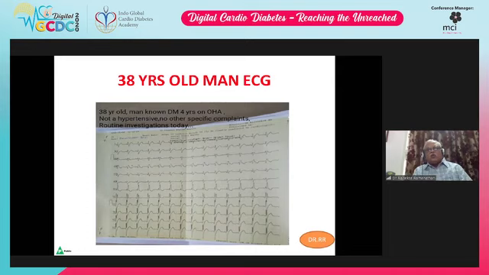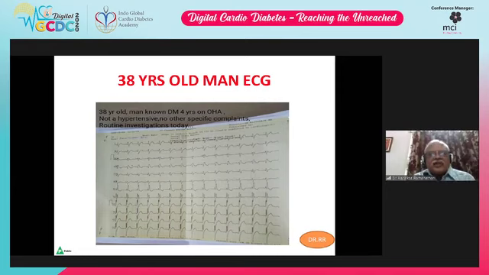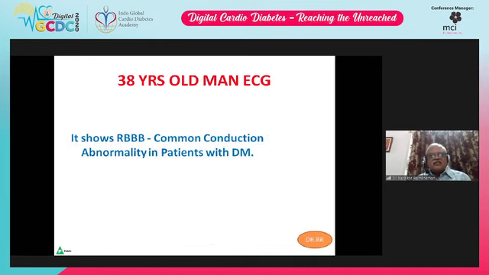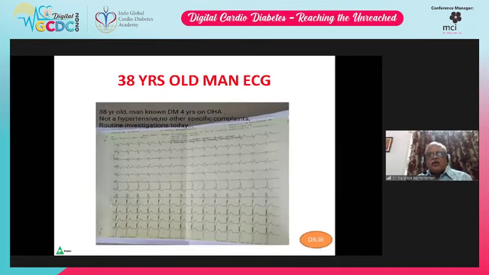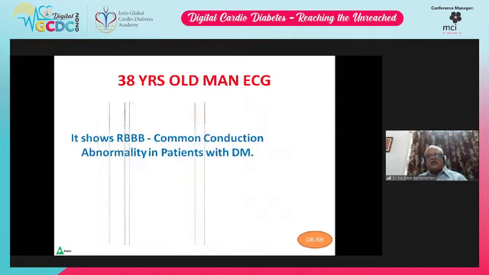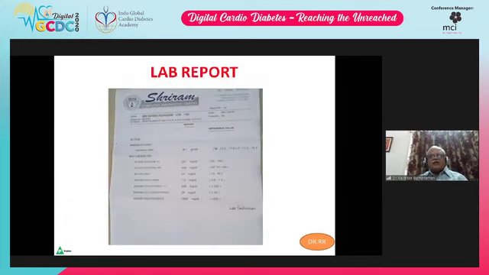Again, this is a 38-year-old gentleman, known diabetic, 4 years on oral hypoglycemic agents, not a hypertensive, no other specific complaints, routine investigation today. You can see the ECG carefully. What does the ECG show? Again, it shows RBBB. Look at V1, that is an M pattern, that is right bundle branch block, QRS more than 0.12 seconds, and wide S waves in V5 and V6. This is a very characteristic feature of right bundle branch block. This is a common conduction abnormality in diabetes mellitus patients.